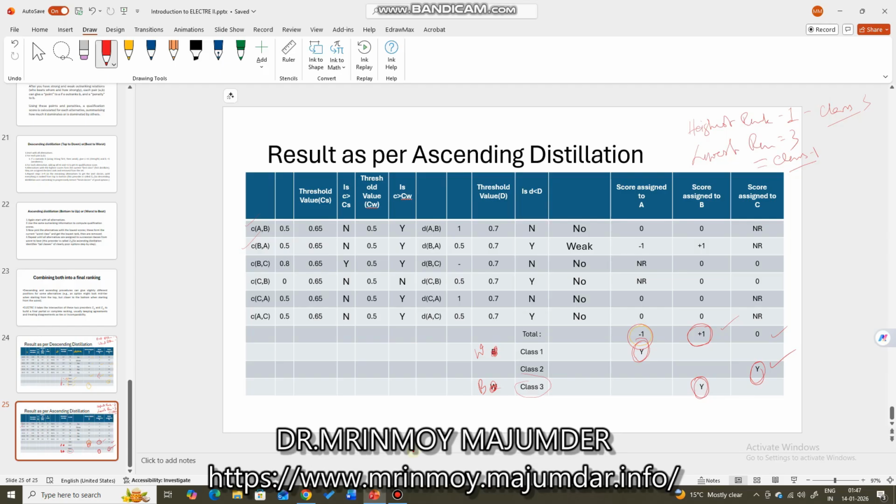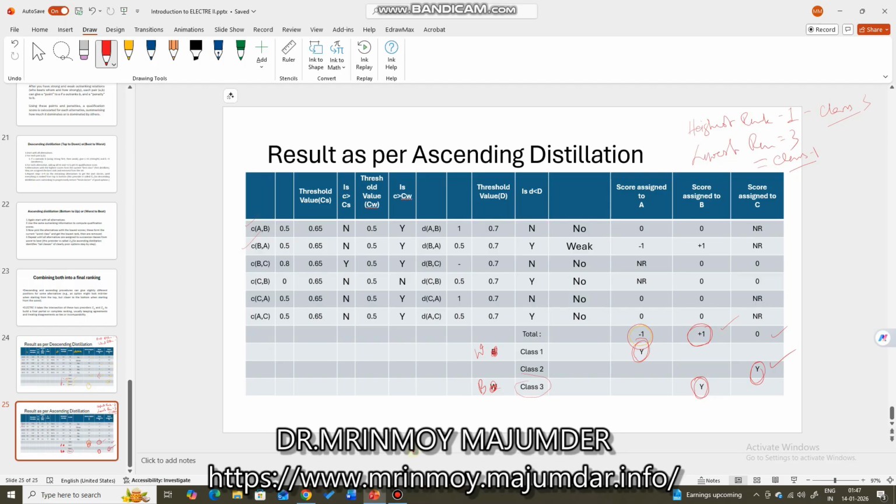So you see, the entire method is very easy except the last two steps, which are a little bit confusing: ascending distillation and descending distillation. Here you just remember, in the case of ascending distillation, we are going from worst to best. That means the worst is assigned the best class.